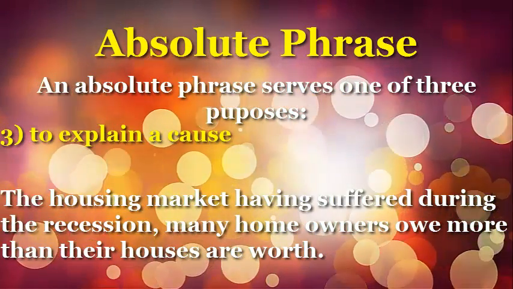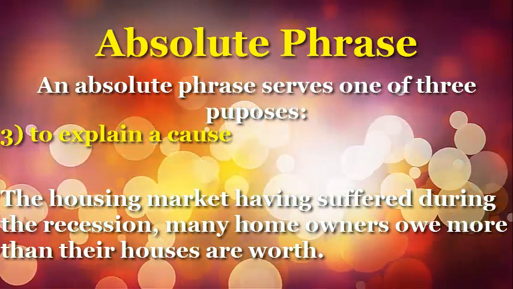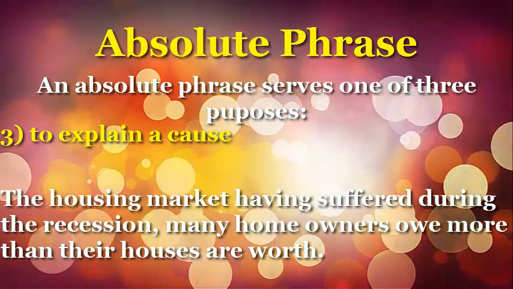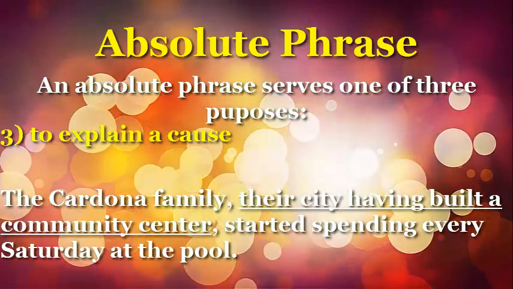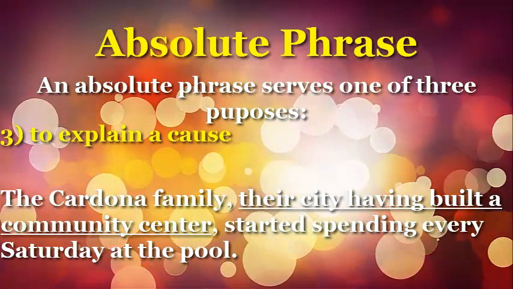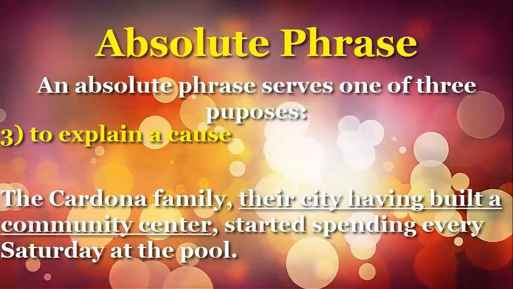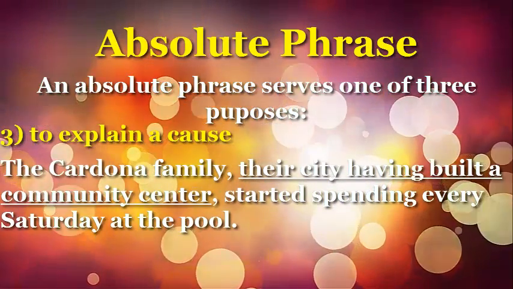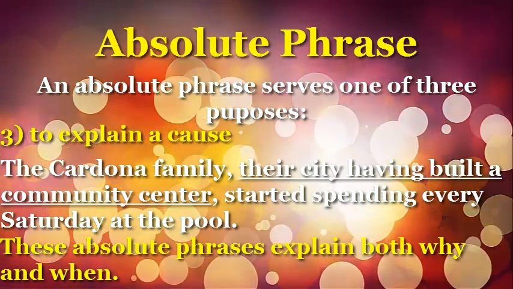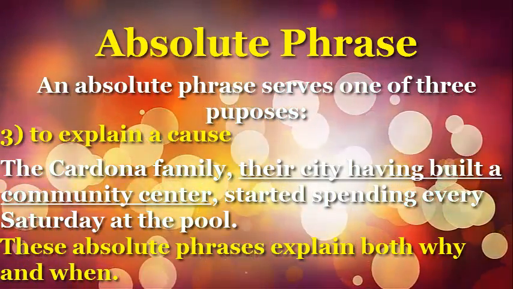The housing market having suffered during the recession, many homeowners owe more than their houses are worth. The Cardona family, their city having built a community center, started spending every Saturday at the pool. These absolute phrases explain both why and when.